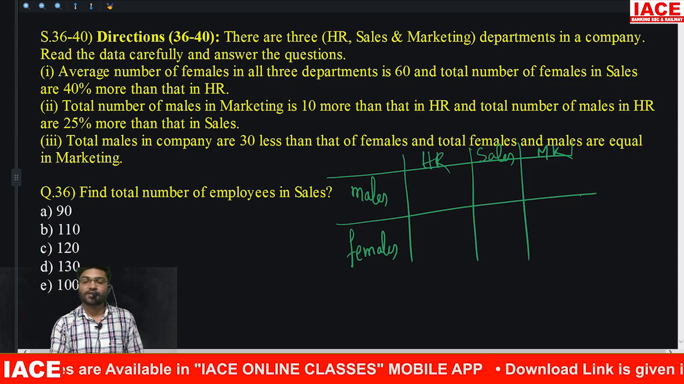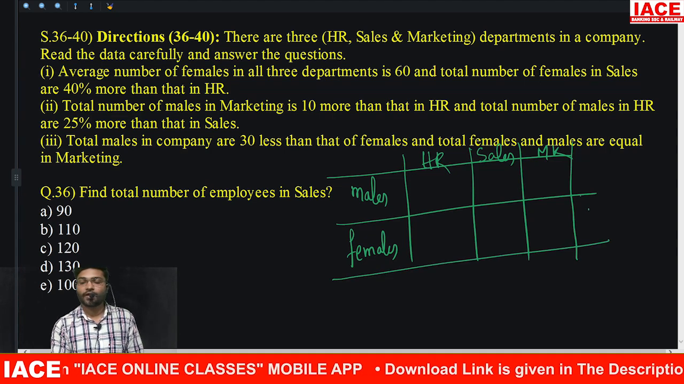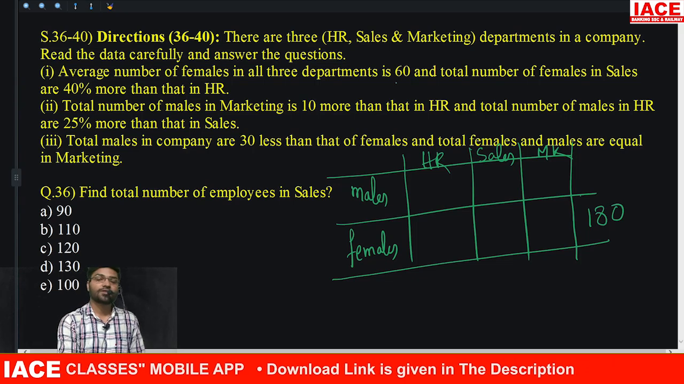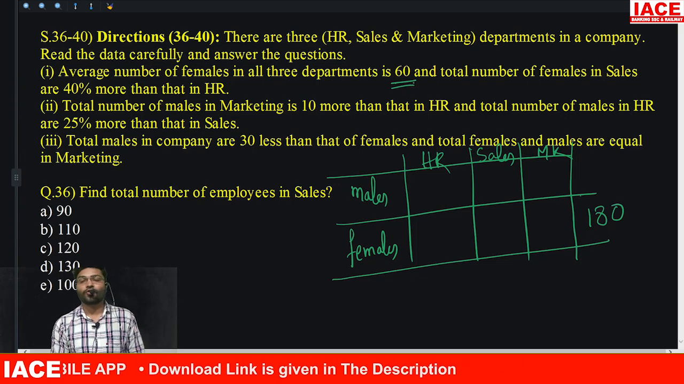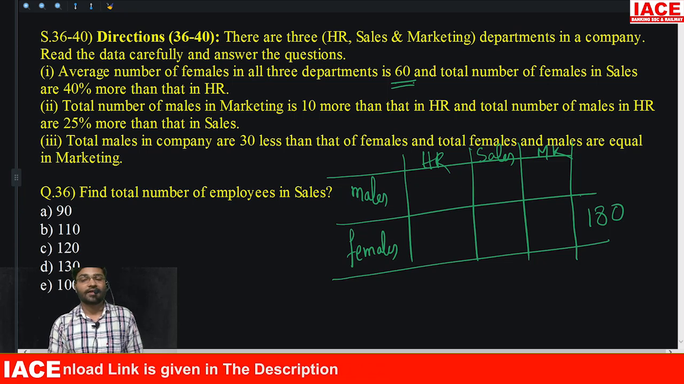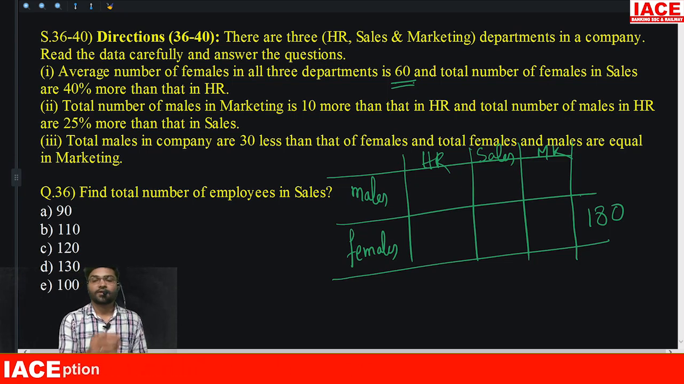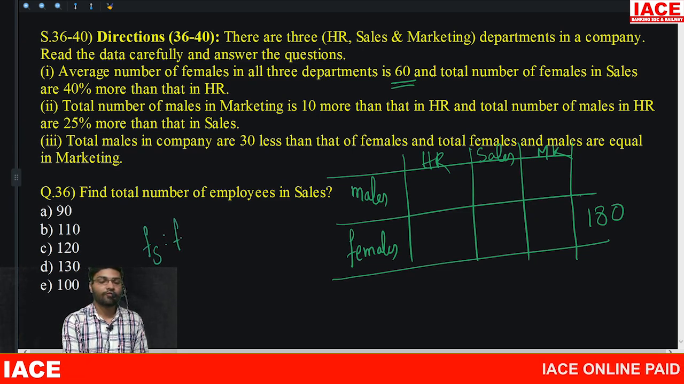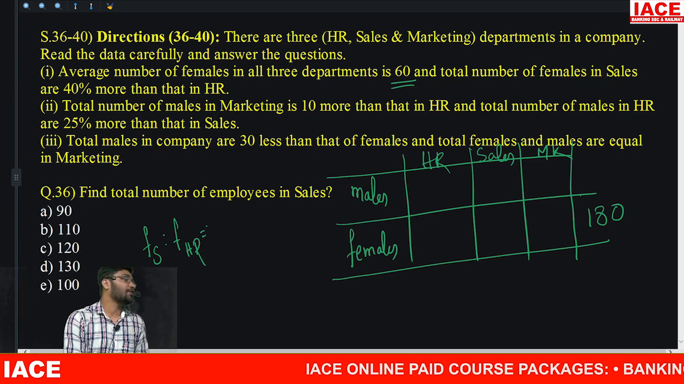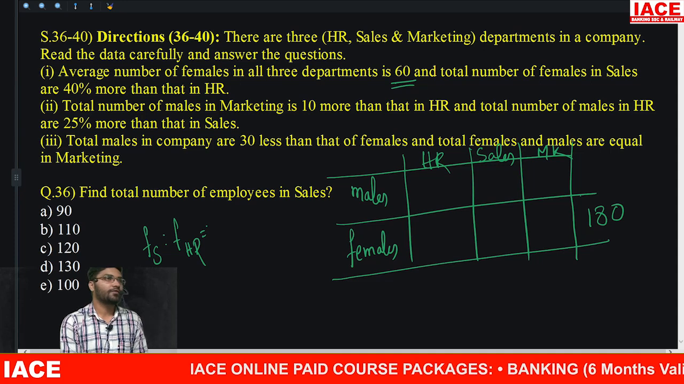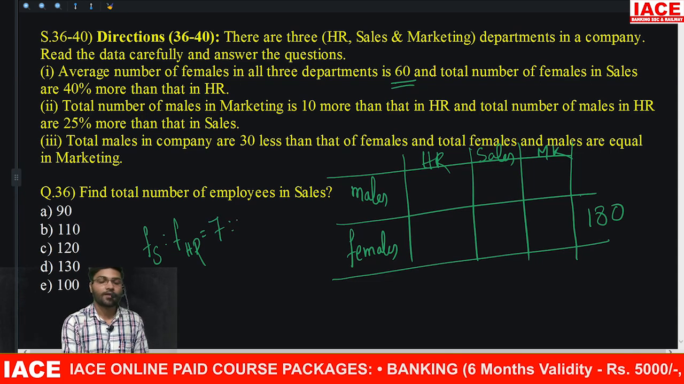Total of females is how much? 180. Why? Because the average is told as 60. Total number of females in sales is 40% more than that in HR. What does that mean? The female sales to female HR ratio is given. 40% is 2 by 5. Upon 5, 2 more. So how much is it? 7 is to 5.